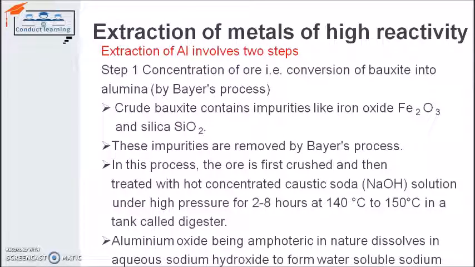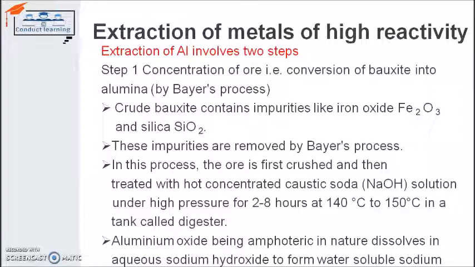We will convert the ore into small particles or powder form, and then treat it with hot concentrated caustic soda. Caustic soda is NaOH, sodium hydroxide. It is a base basically. So we take the ore of bauxite, crush it, convert it into powder form, then treat it with caustic soda, NaOH, sodium hydroxide solution.